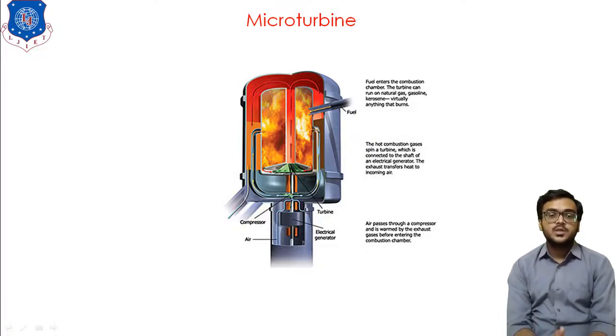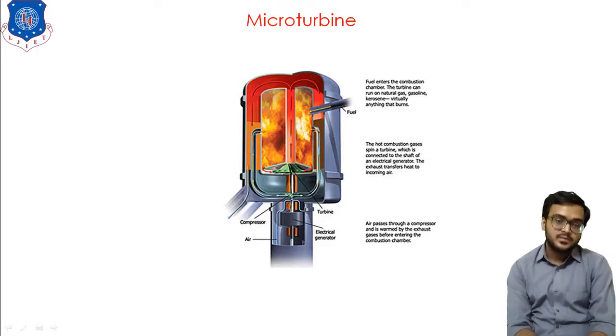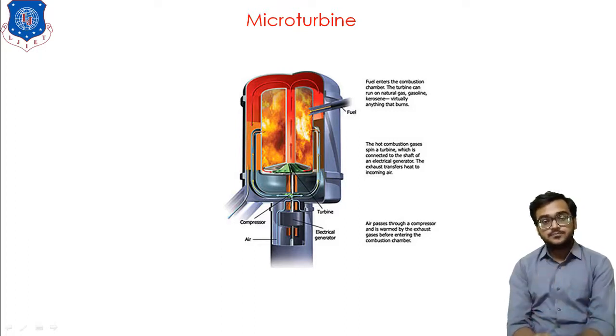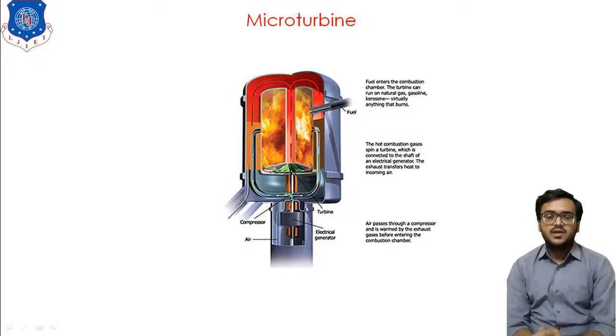So that is all about the micro turbine, which is a quite compact unit. Secondly, its maintenance cost is quite low because the different units like the combustion chamber, gas turbine, and preheater are all combined in one single unit. But from the power generation point of view, it can produce only up to 50 kilowatts of power. So that is the practical limit of this device. But right now we have lots of applications of the micro turbine, and in the USA particularly, lots of people are using micro turbines in restaurants.